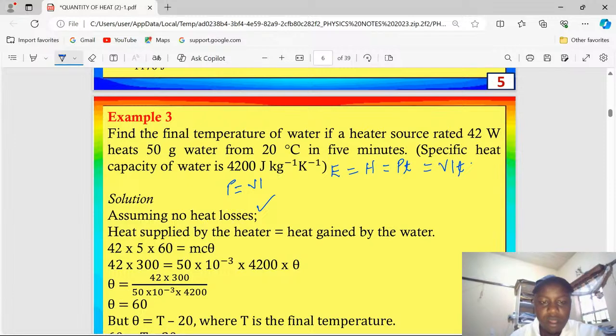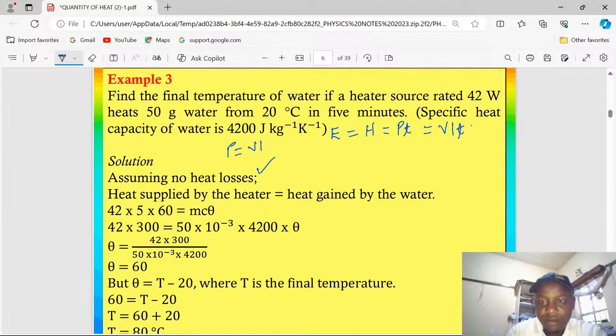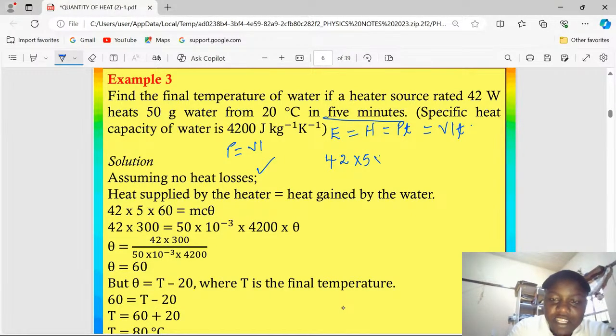Remember, the heat energy being supplied by the heater will be given by power times time. The power is 42 watts. This will be multiplied by time. Time is supposed to be in SI units. Therefore, this heater is working for 5 minutes, so it will be 5 by 60 to make it SI units. That is seconds, the SI unit of time.